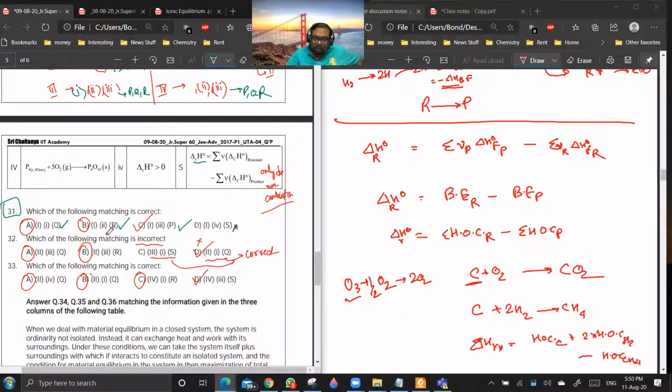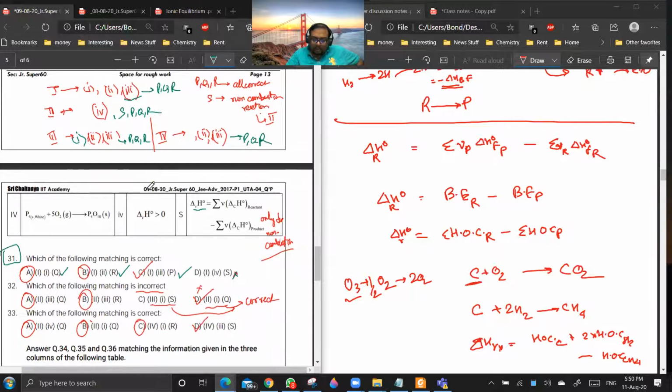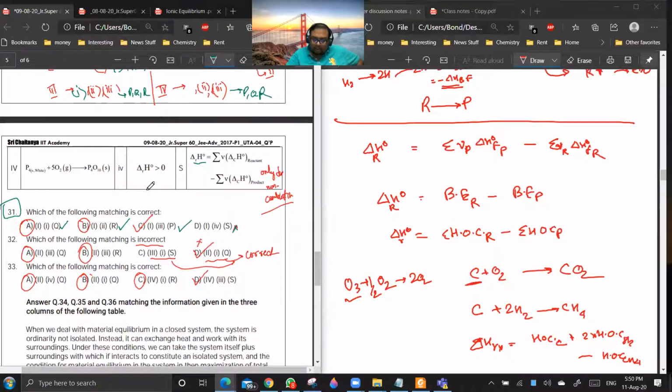Let us see whether they will give A and B also. Then, which of the following matches are incorrect? Now you see, when I am talking about 3, 1, S. So 3, 1, and S is incorrect. It is incorrect. So this should also be the answer, and 2, 1, and Q.